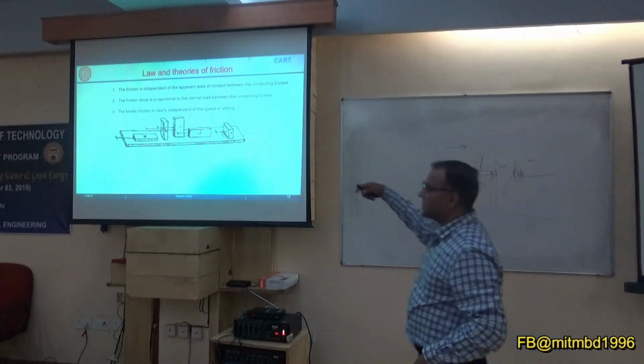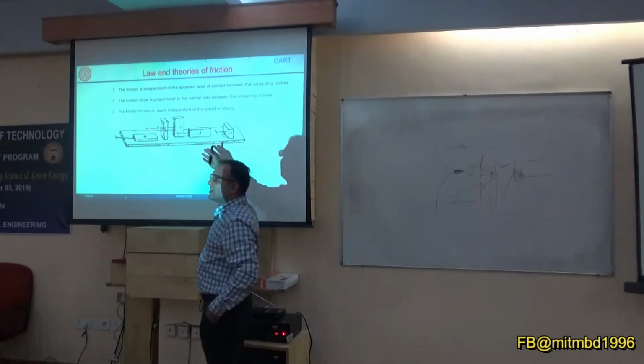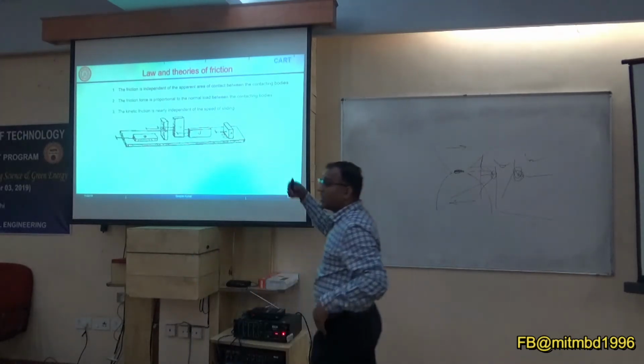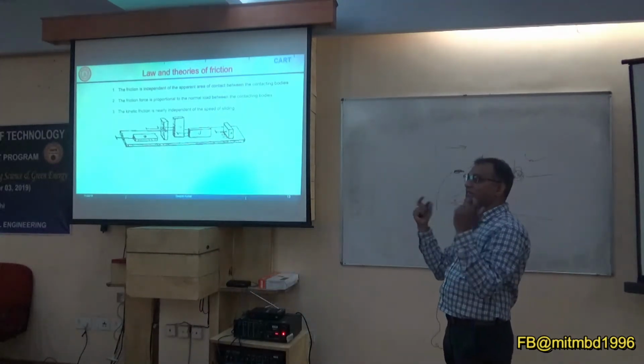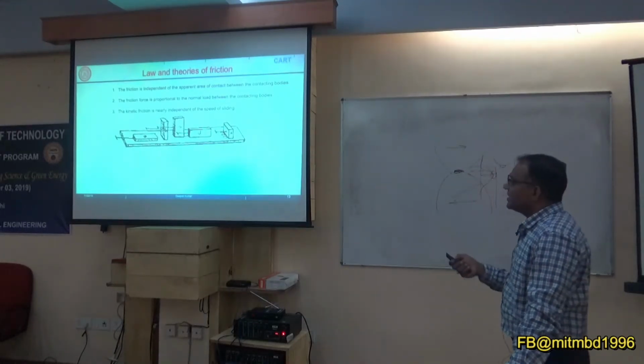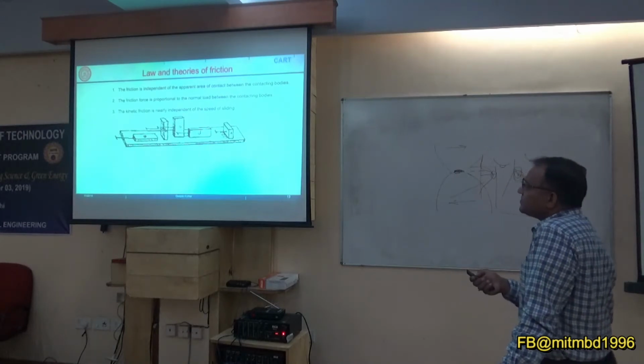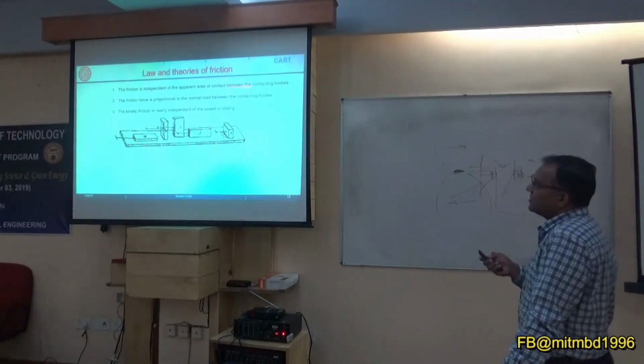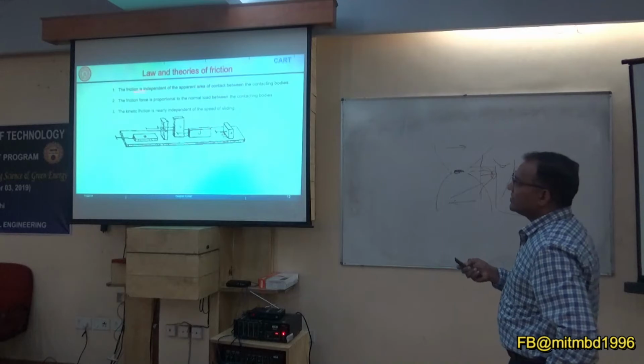So this is basically what we are seeing, the apparent area of contact. But the real area of contact is your asperities, what we are saying A1 plus A2 or A3. So that real area of contact is going to decide the coefficient of friction.